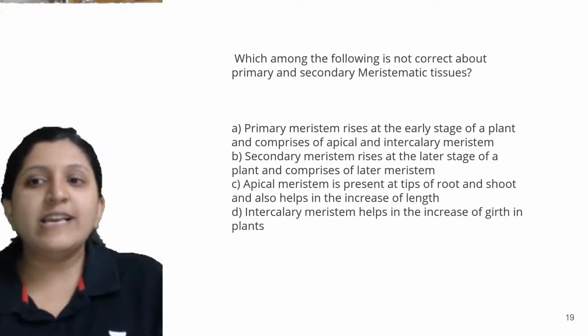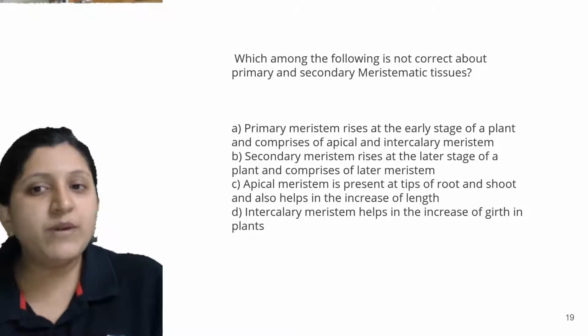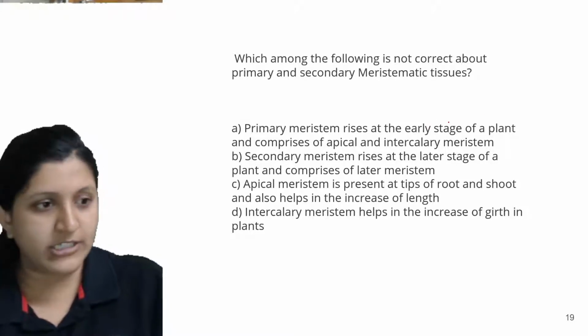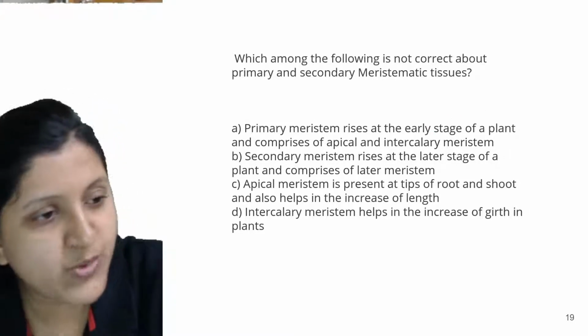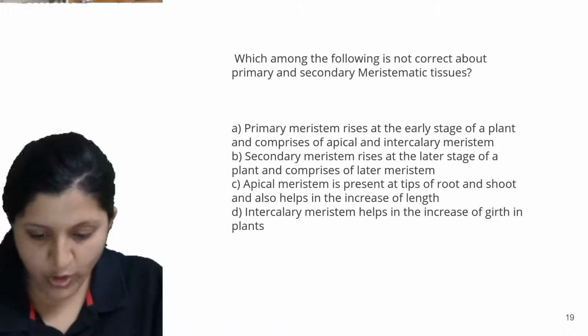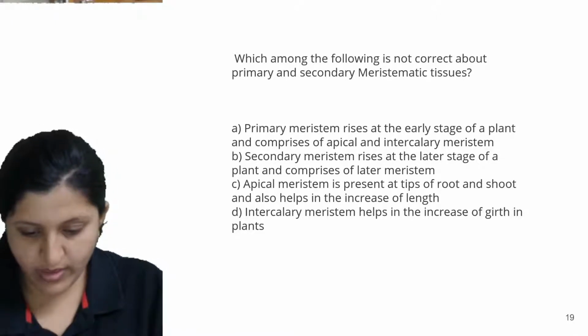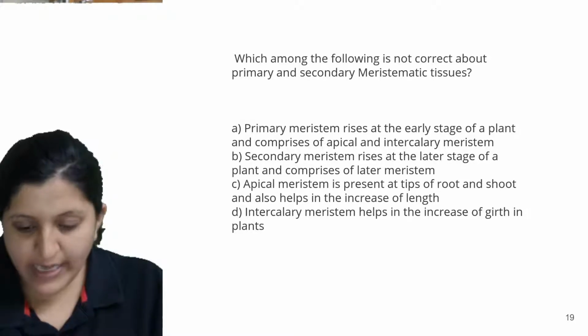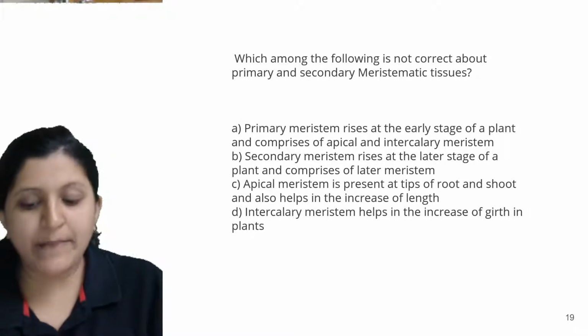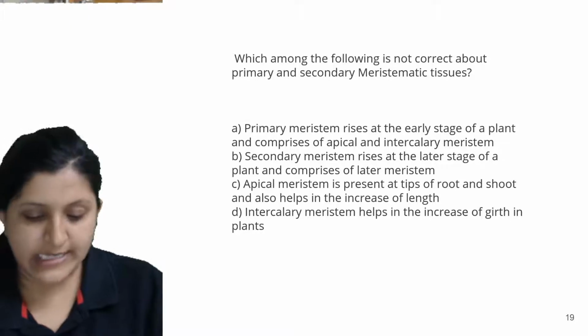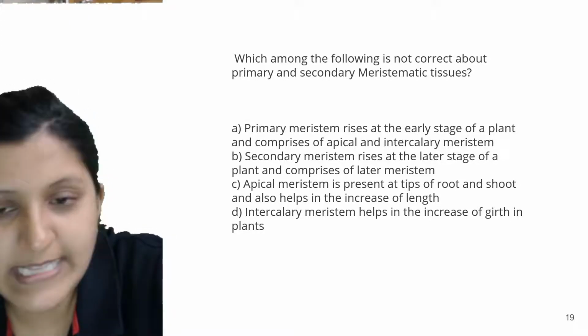Which among the following is not correct about the primary and the secondary meristematic tissue? You can see this question, all of you. So let's see this.